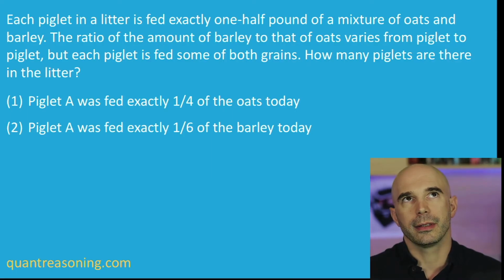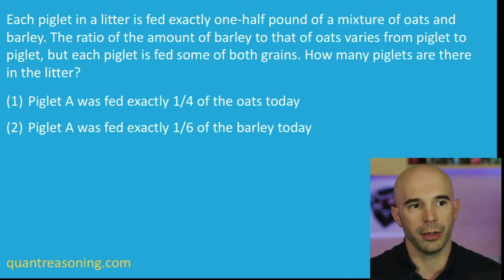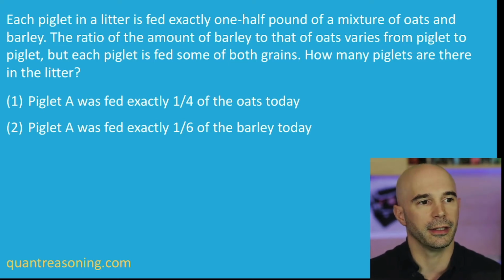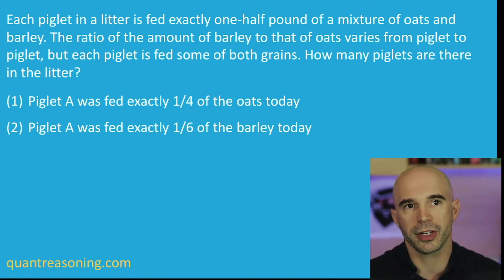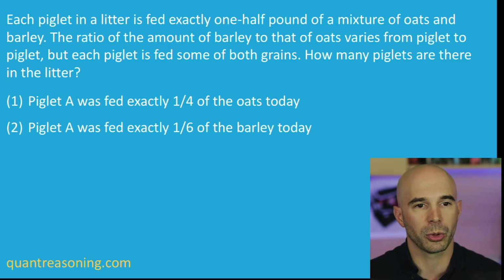When we combine these statements, what can we say about the fraction that Piglet A receives out of the total amount of grains, if anything? Can you imagine a scenario where we have these 2 statements and it turns out that Piglet A gets 1/10 of the total amount of grains, which would mean there are 10 piglets, right? If Piglet A gets 1/10 of the total amount of grains, that would mean there are 10 piglets. Is that possible when we combine these statements? Is it possible that in total, Piglet A receives 1/10 of the total amount of grains? And if not, why not?